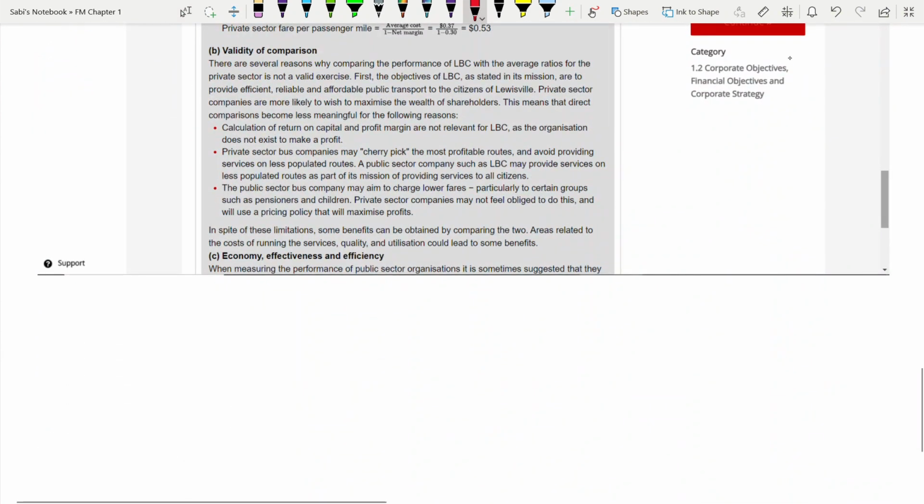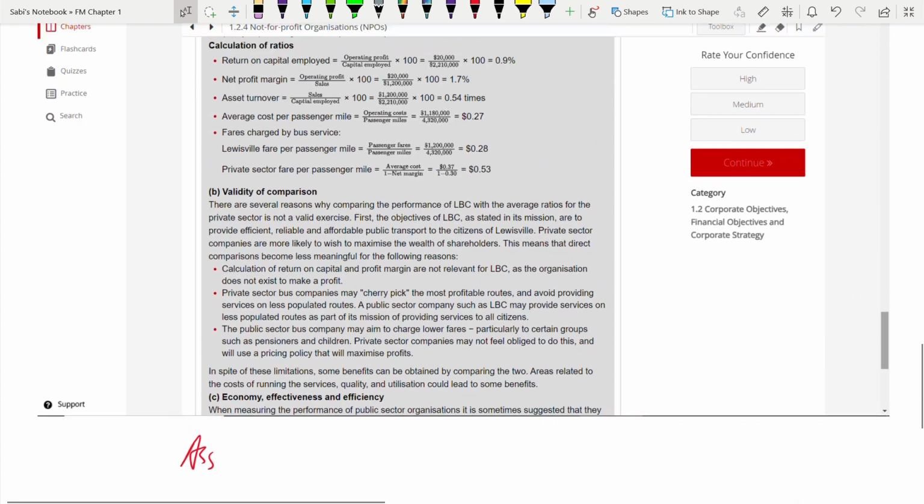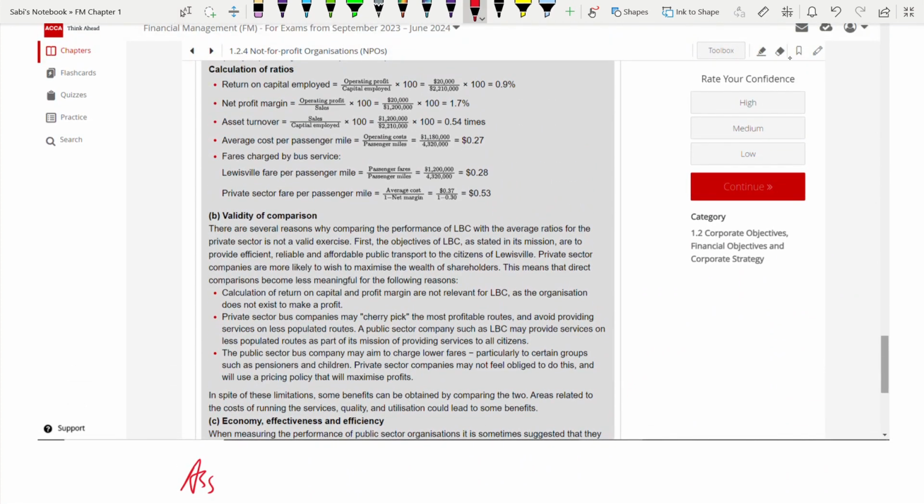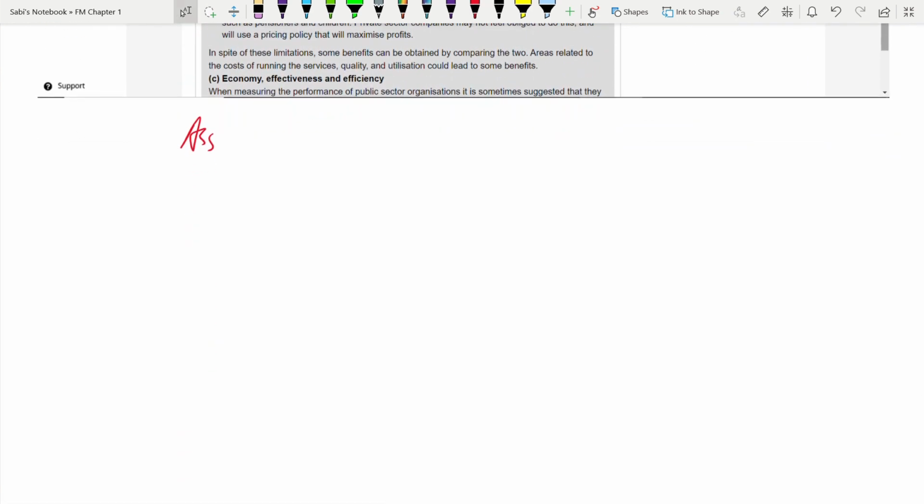All right, this is the answer for that. Okay, these are all the ratios that we have done, and this is part B. Part A's answer is not there. So reading the answer straight away is not going to help you. But now, since I'm teaching you step by step to do this, when you go back and read the answer, it will make a lot of sense to you. You will understand where and how it comes from, and then you can create any answer.